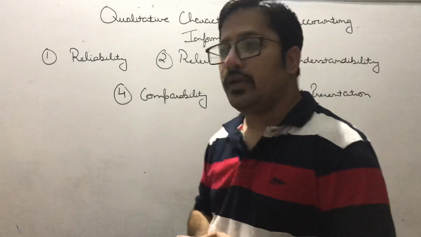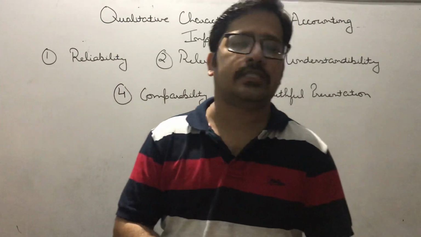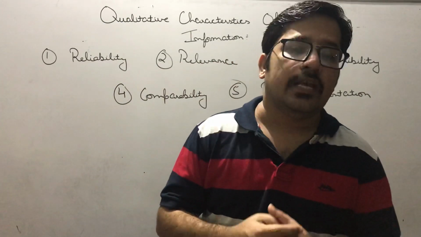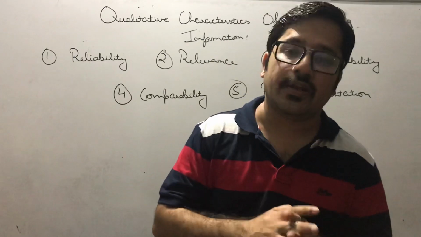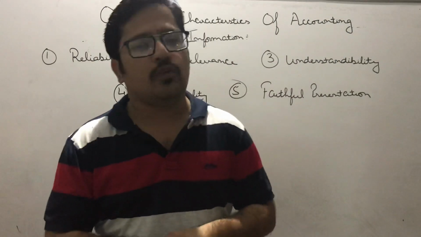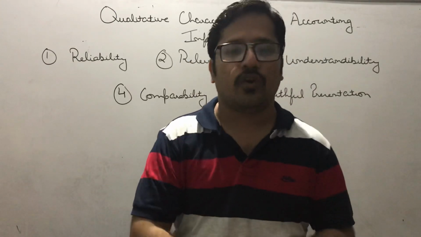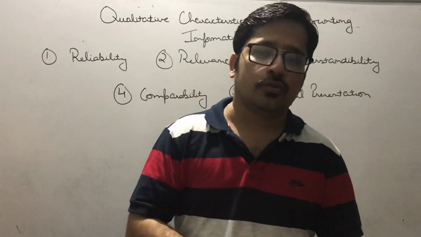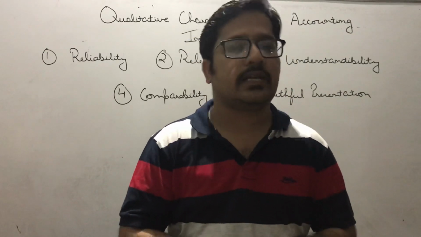Understandability is the third point. So what do you mean by the term understandability? Understandability means that accounts should be presented in such a manner that they are clearly understandable to everyone. Clearly understandable to everyone means, for example, if any person who doesn't have any knowledge of accounts, he also can understand the account, it should be presented in such a summarized and clear manner.